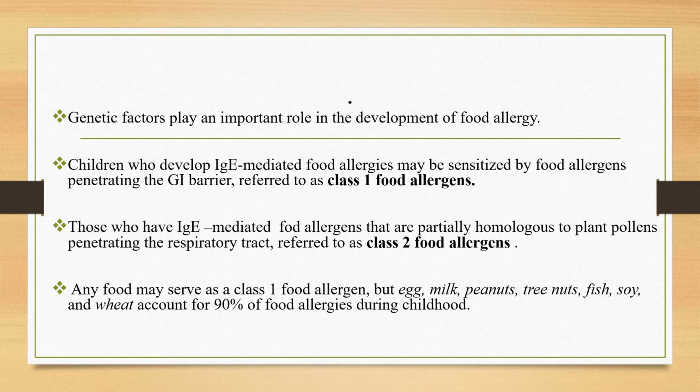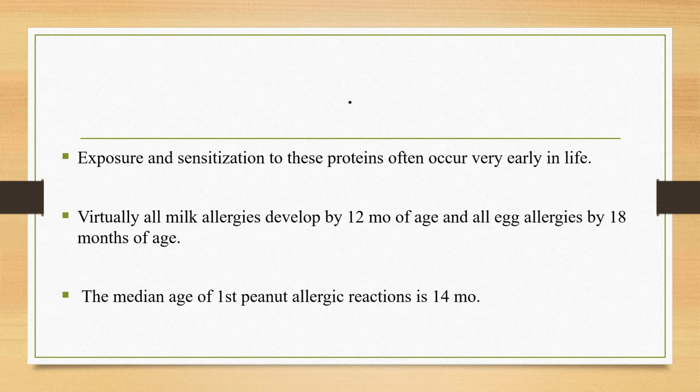Any food may serve as a class 1 food allergen, but egg, milk, peanuts, tree nuts, fish, soy, and wheat account for 90% of food allergens during childhood. Many of the major allergenic proteins of these foods have been well characterized, and there is a variable but significant cross-reactivity with other proteins within an individual food group. Exposure and sensitization to these proteins often occur very early in life. For example, virtually all milk allergy develops by 12 months of age, and all egg allergy by 18 months, and also the median age of first peanut allergic reaction is around 14 months.